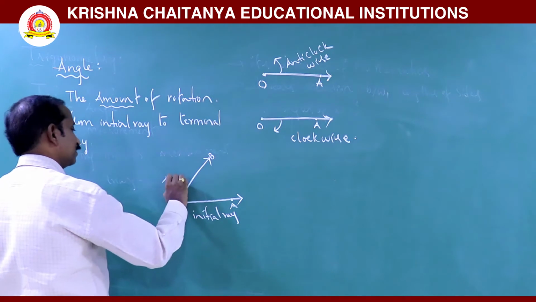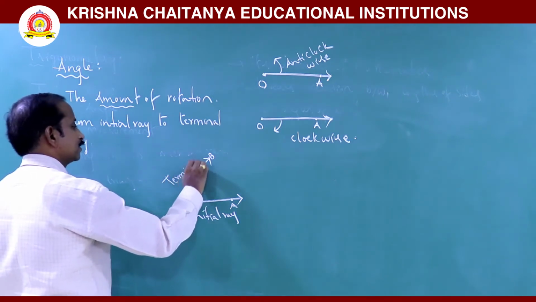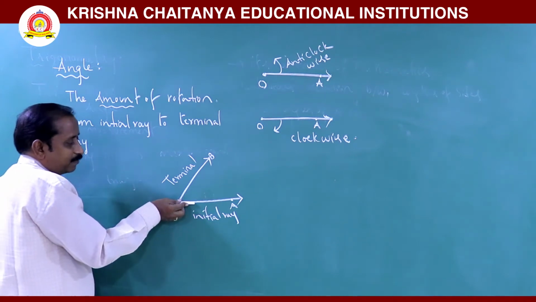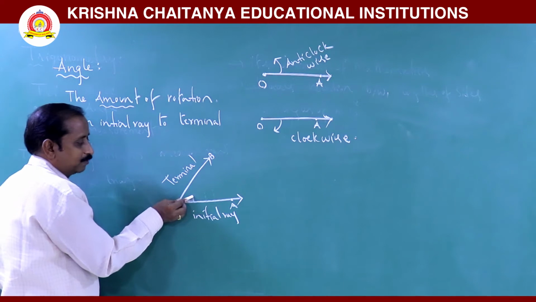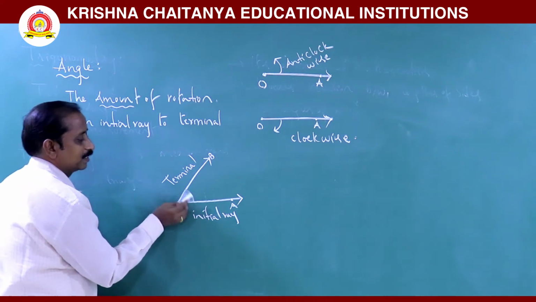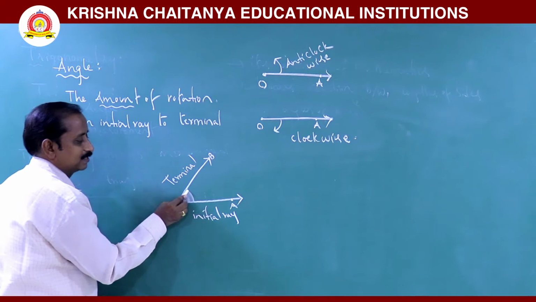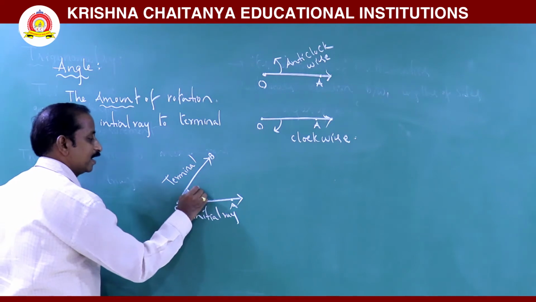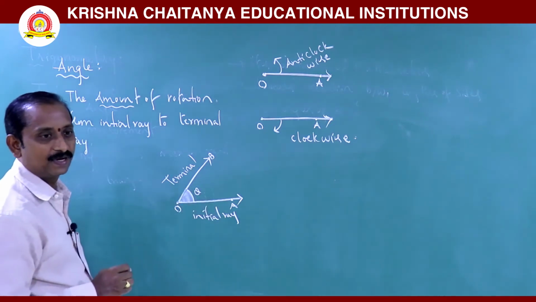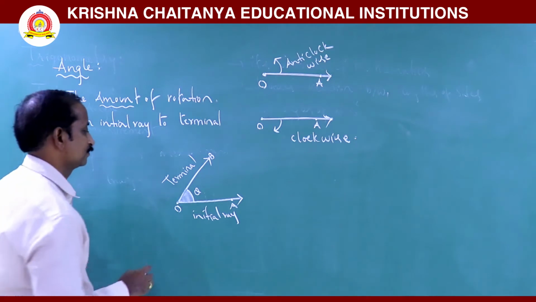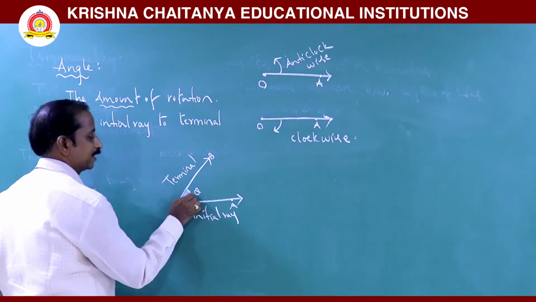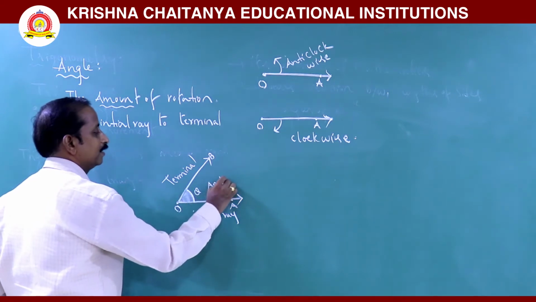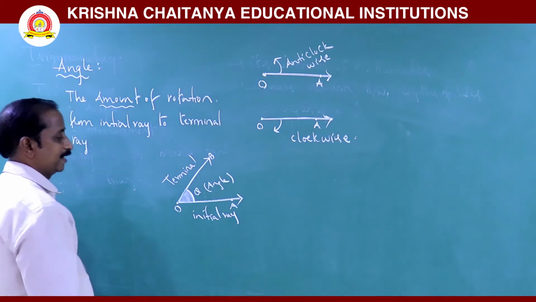This is the initial ray, and this is the terminal ray. The amount of rotation from OA to OB is called the angle. It is generally denoted by theta, alpha, beta or gamma.